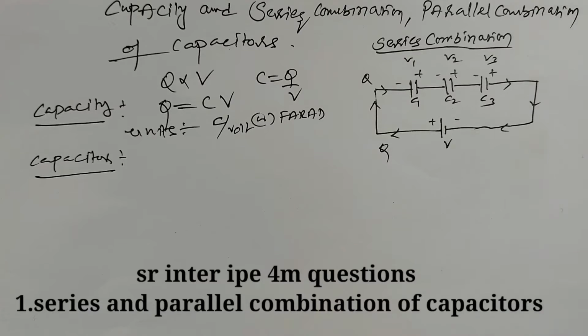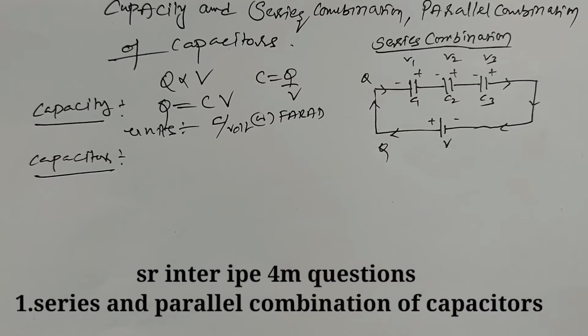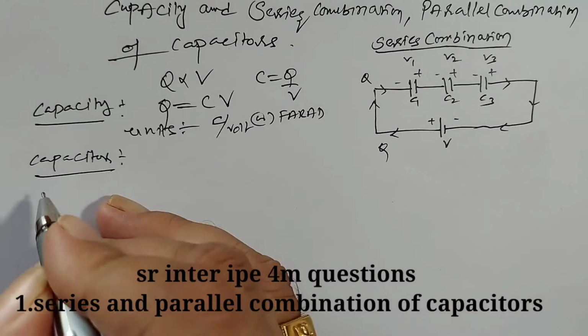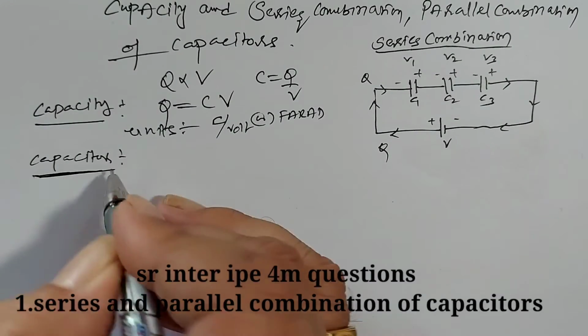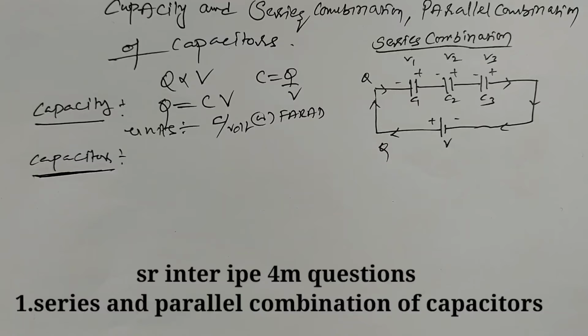The ability of the conductor which stores an amount of charge is called capacity. Okay, what is a capacitor? A capacitor is a device.